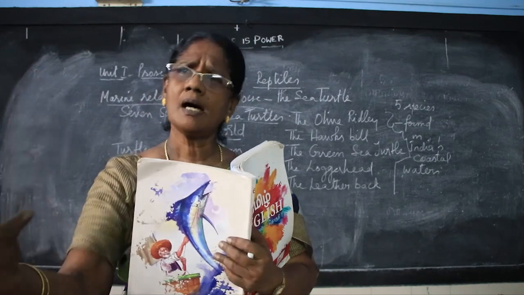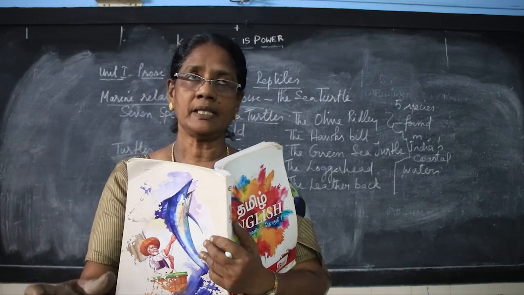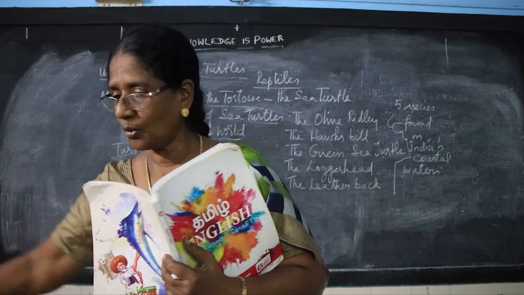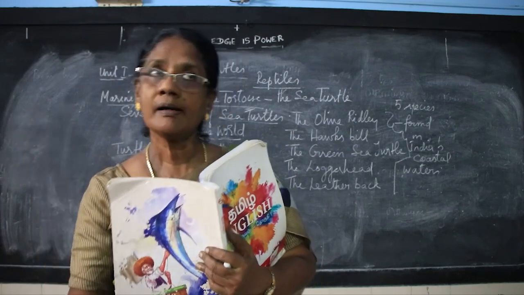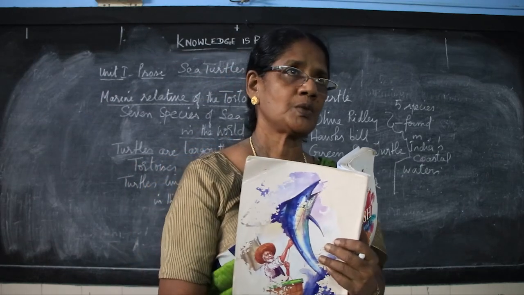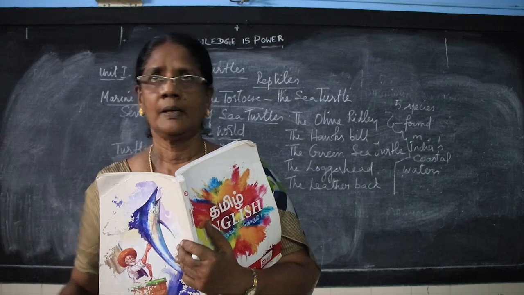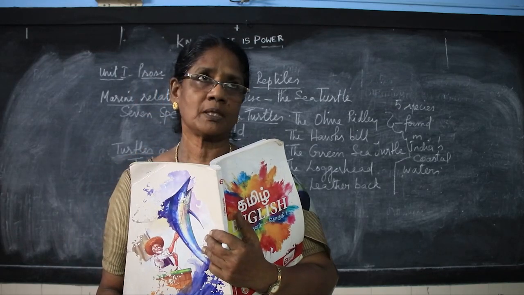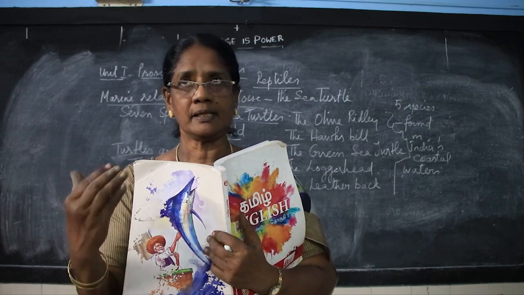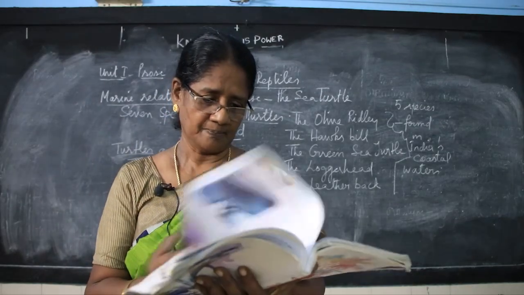They come in large numbers on the shore. Then they lay their eggs. They make a very big hole and they lay more than 100 eggs inside that hole. They cover them with the flippers. With the help of the flippers, they cover the whole eggs with the sand and they leave immediately to the sea very fast.